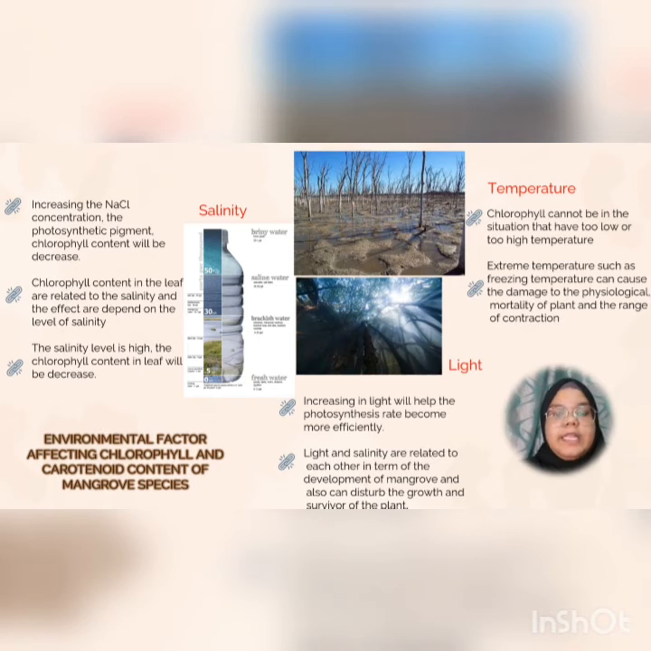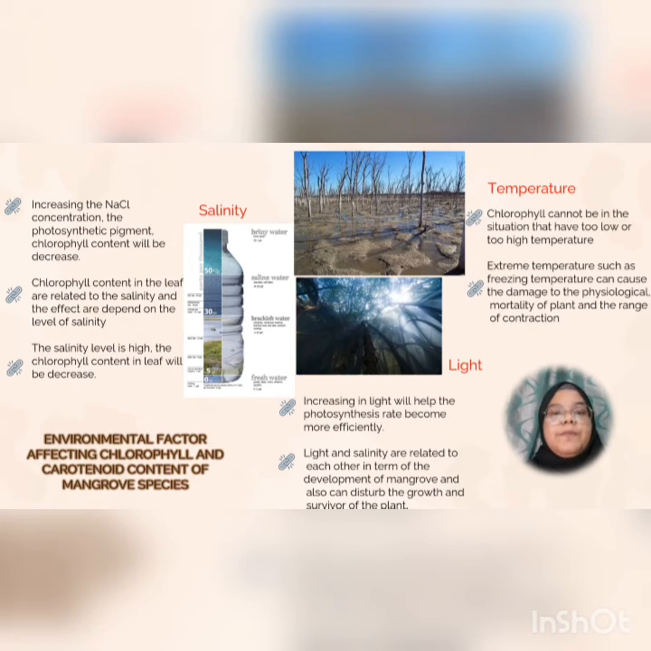The first one is salinity. With increasing salinity concentration, the photosynthetic pigment chlorophyll content will decrease. Chlorophyll content in the leaf is related to the salinity, and the effect depends on the level of salinity. When the salinity level is high, the chlorophyll content in the leaf will decrease.